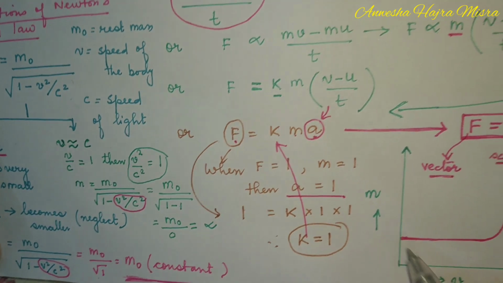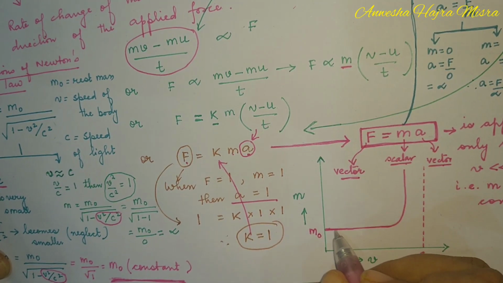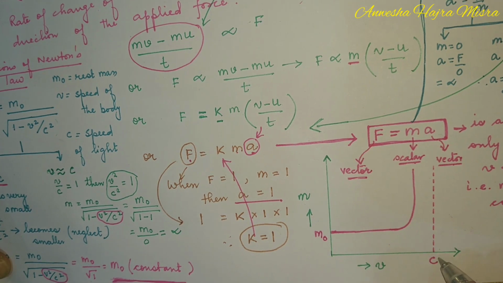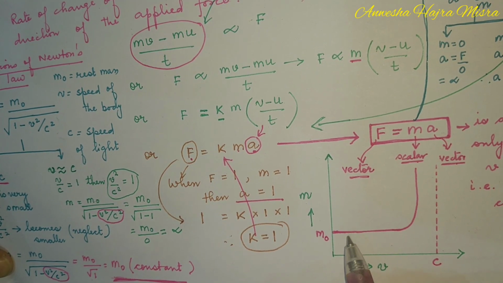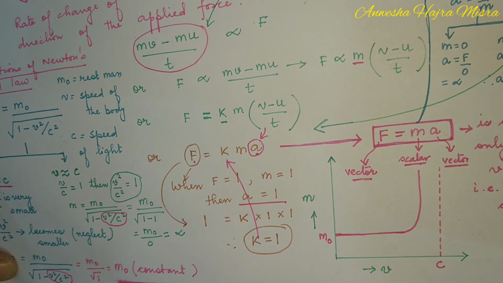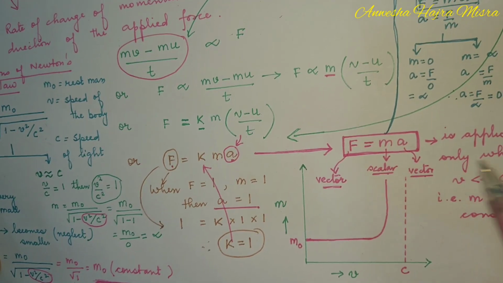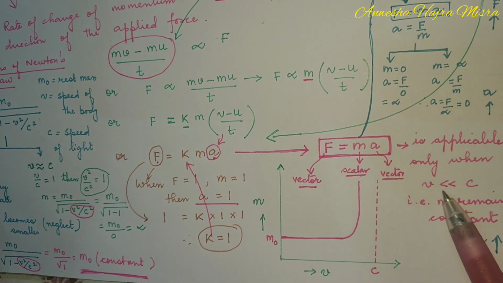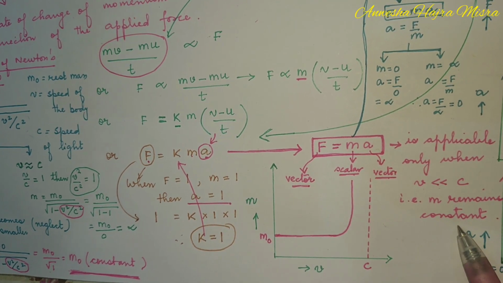The graph of mass versus velocity is, children, initially the mass is constant, and when it approaches the speed of light, mass increases. F equal to ma is applicable in this region where mass is constant. That is, F equal to ma is applicable only when the speed of the body is much less than the speed of light. That is, mass remains constant.